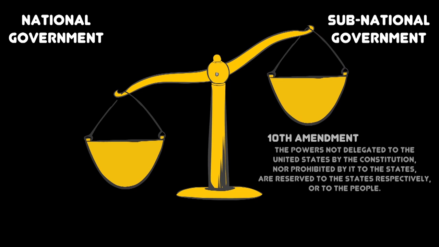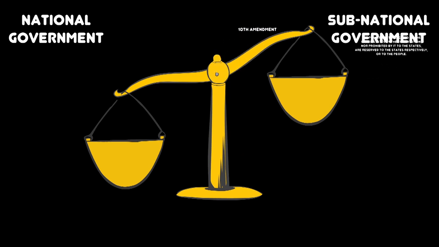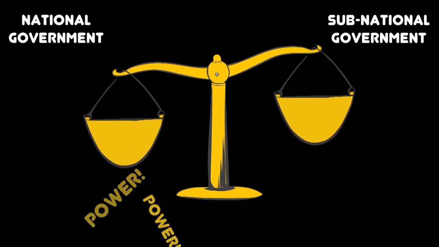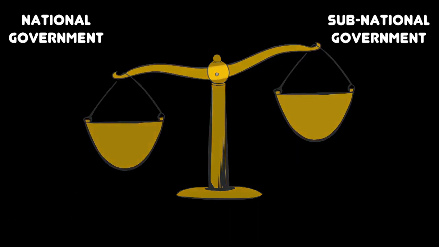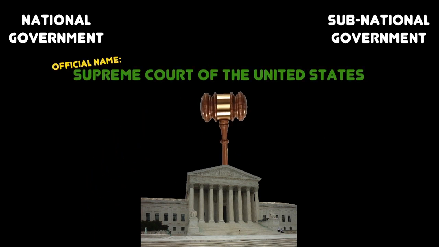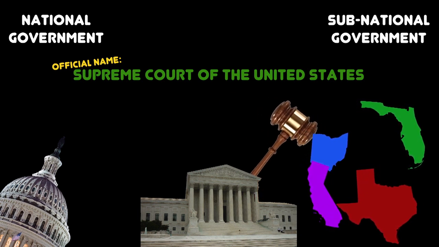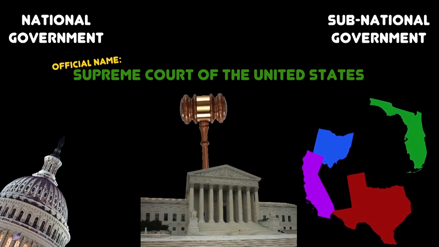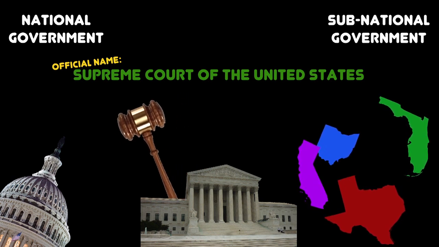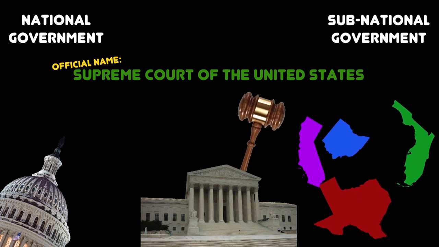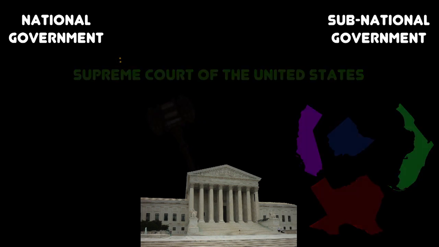States' rights advocates were given the 10th Amendment, also known as the Reservation Clause, as a concession. The 10th Amendment reserves any powers not enumerated or implied for the federal government in the U.S. Constitution for the states. This amendment has done little to stem the tide of power flowing to the national government, though. The U.S. Supreme Court is the final arbiter when conflicts arise between Washington, D.C. and the states. This gives the national government another advantage, given the Supreme Court is a political institution of the national government. As a result, it tends to view issues from a more national perspective than from a state perspective, and decides cases more often than not in favor of the federal government.